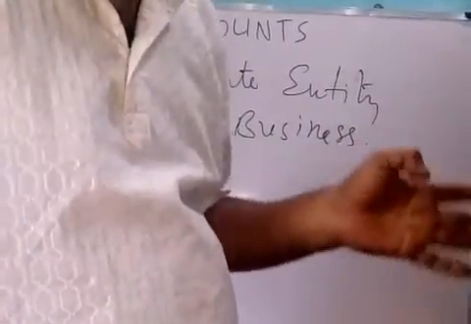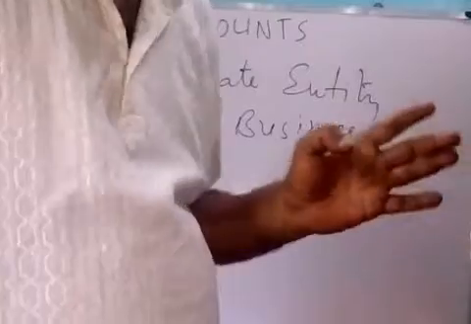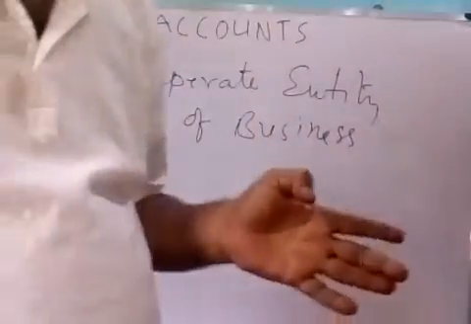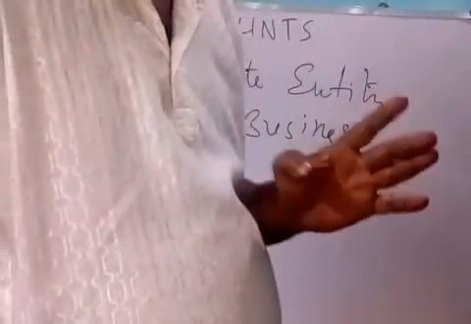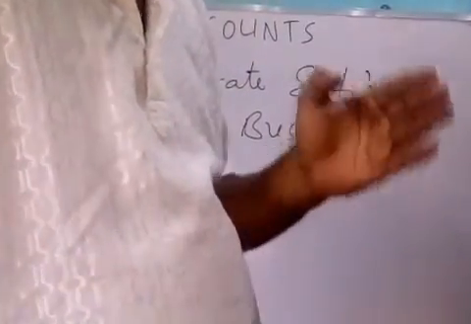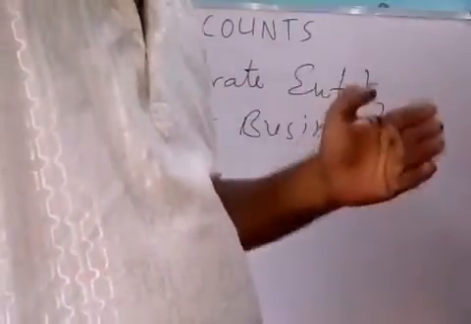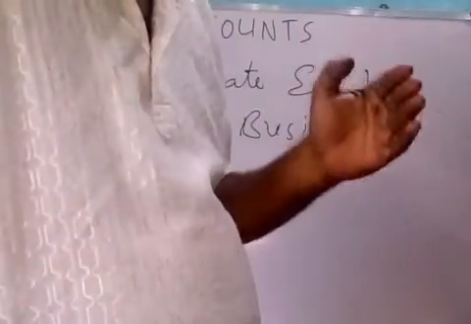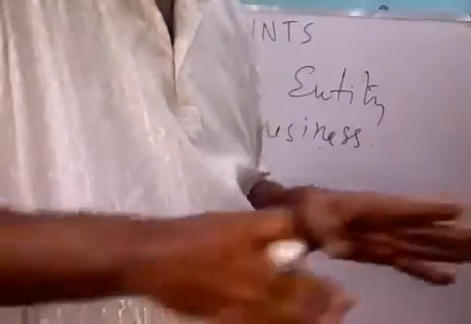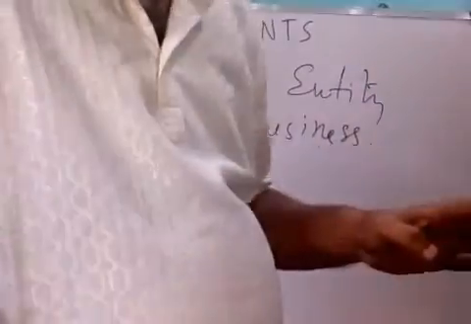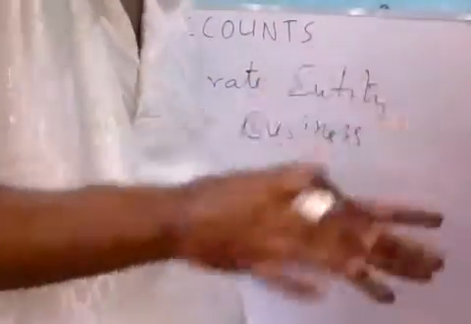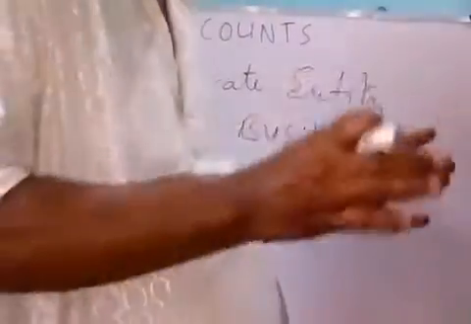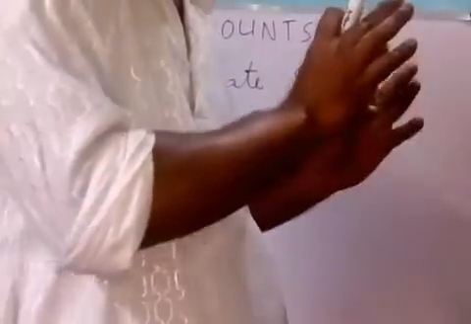It may be a school, a business unit, a college, a club, but not on behalf of the owner. In the accounting system, the owner and the entity of the organization are separated. Here the owner is considered an outsider. So we record transactions on behalf of the organization, not the owner.